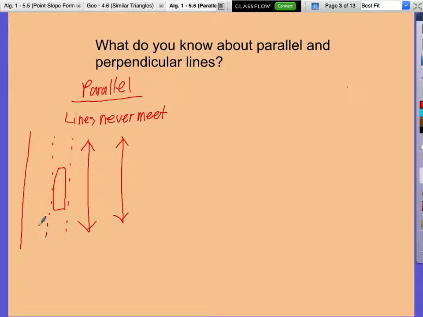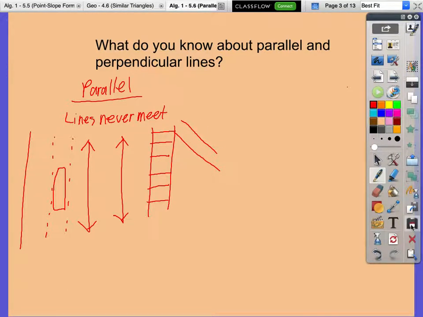What about railroad tracks? Will railroad tracks ever meet? No, that would be pretty bad if they did. But they'll go like this, and then the track opens up, so they actually do meet other tracks. But the sides of one set of railroad tracks never meet. Those two on the opposite side are going to be parallel. Good question.